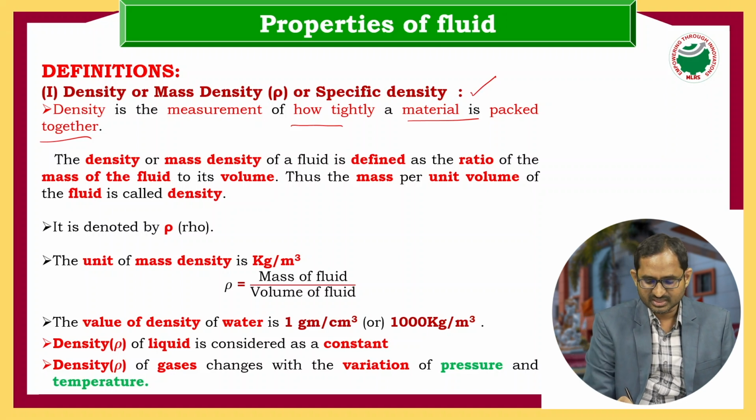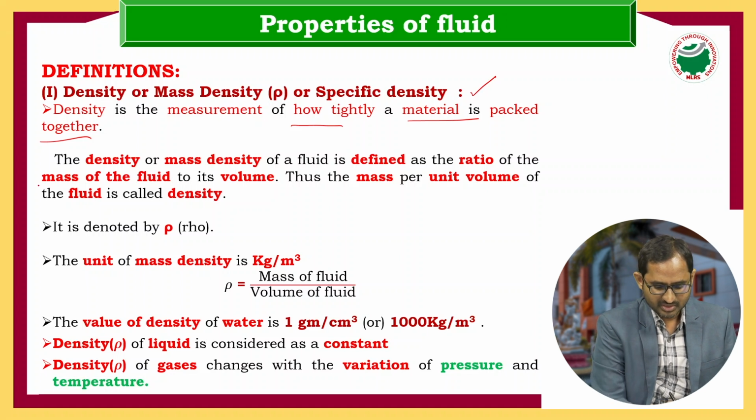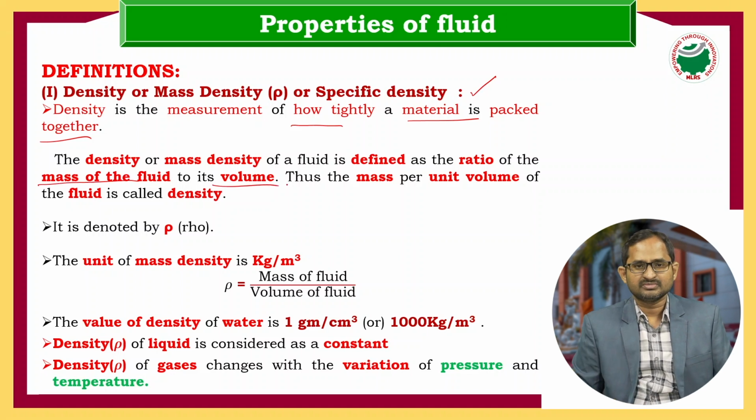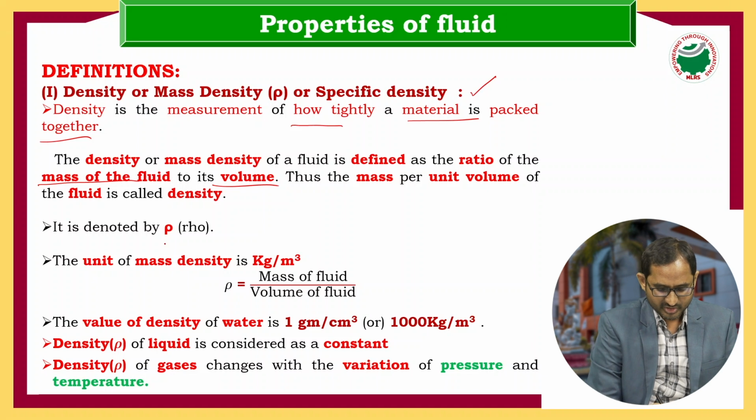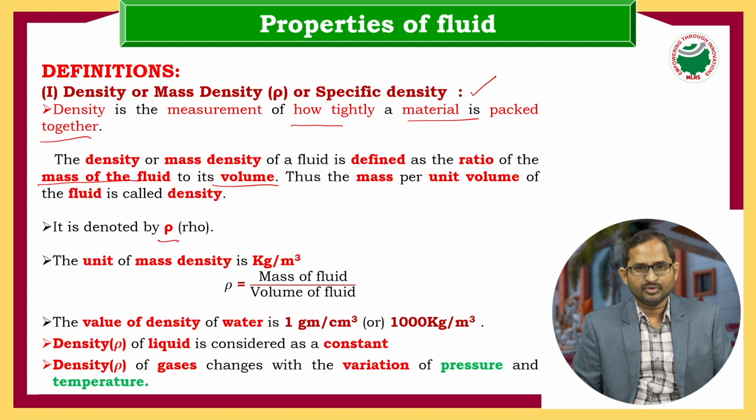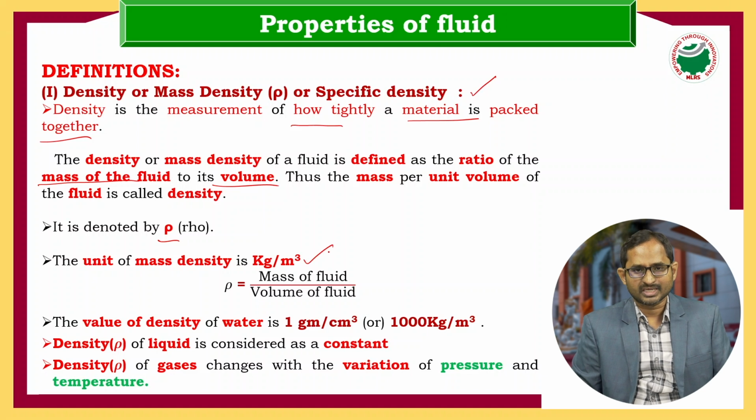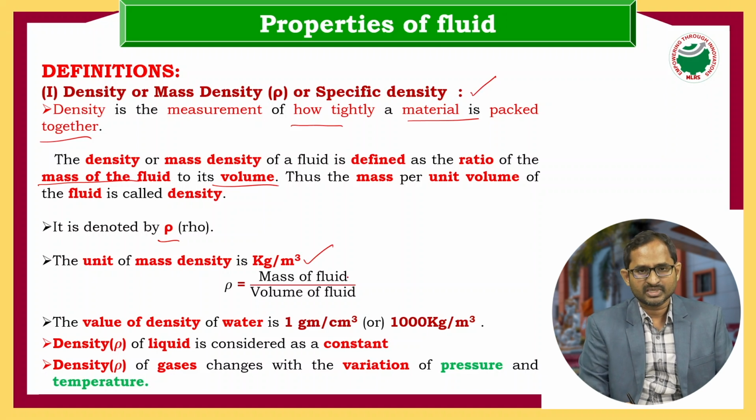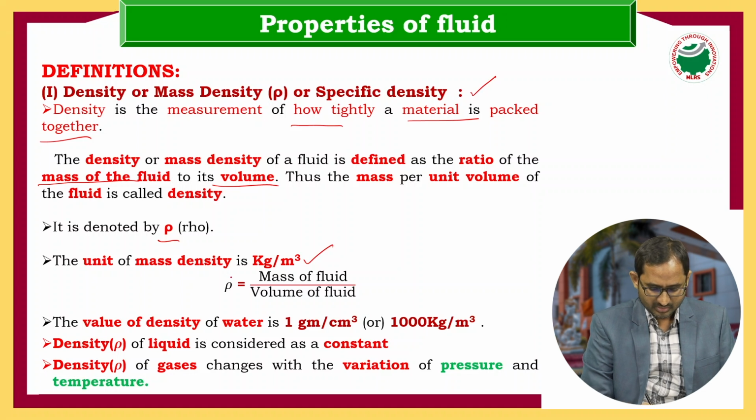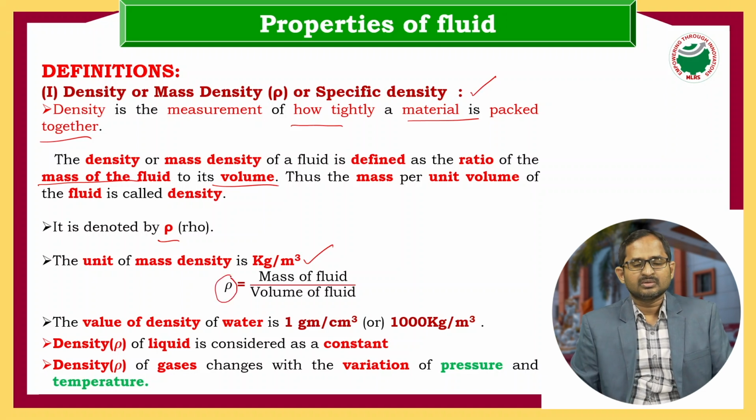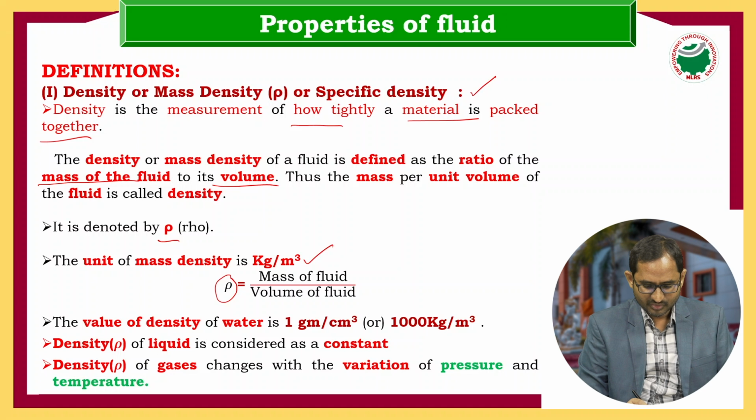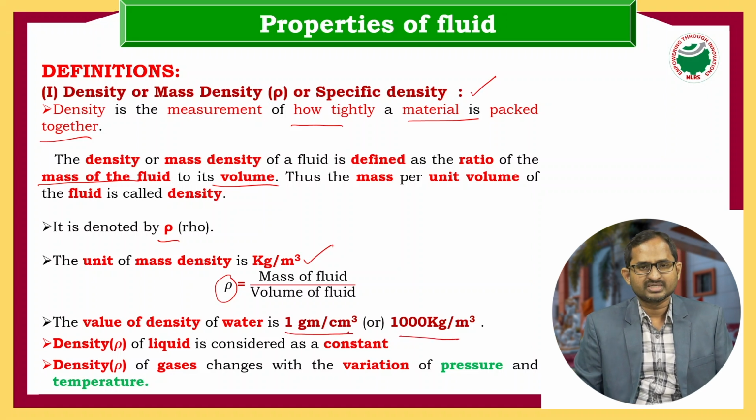The definition of density is the ratio between mass of the fluid and the volume, that is mass by volume. It is simply denoted by the symbol rho. The unit of density as per SI units is kg per cubic meter. So density equals mass by volume. At STP conditions, the density of water is 1000 kg per meter cube or 1 gram per cubic centimeter.